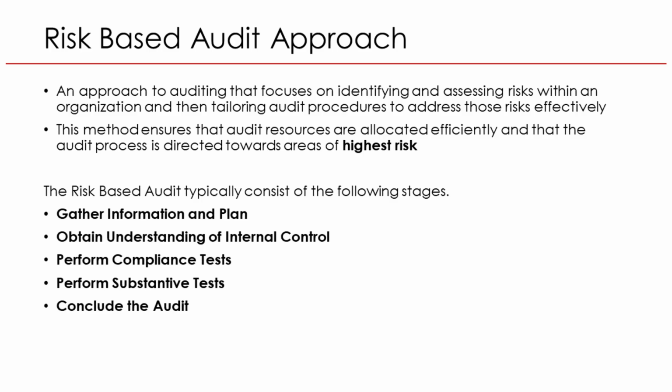Obtain understanding of internal controls. The auditor identifies what controls the organization already has in place to manage these risks. Example: in a bank, the auditor examines access control policies to understand how user privileges are granted and reviewed in the core banking system. Perform compliance tests. Here, the auditor tests whether controls are working as intended. Example: in a manufacturing company, the auditor checks if production approvals above a certain amount are properly authorized according to the company's approval matrix. Perform substantive tests.